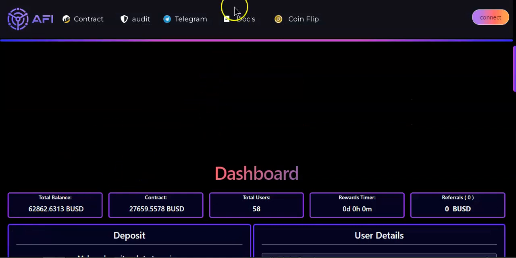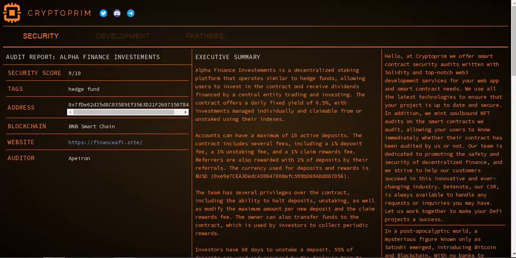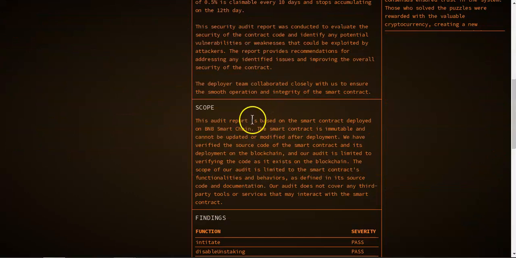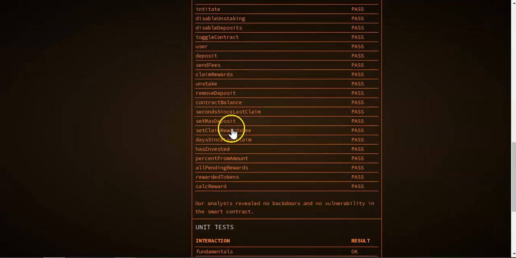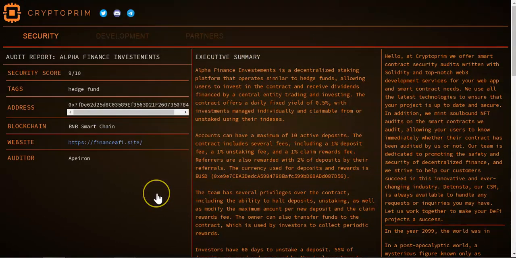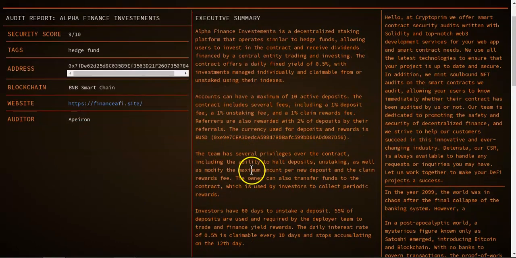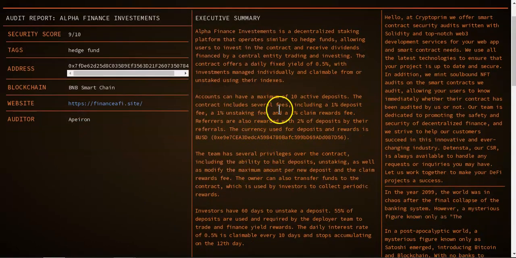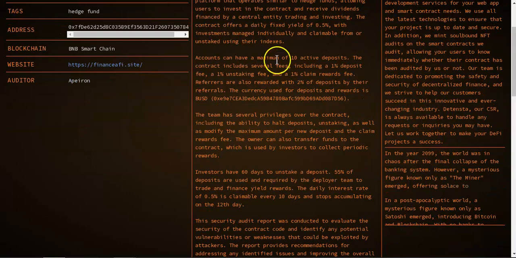Now, the project has been audited, not by Stamp, but by Crypto Prim. Never heard about this company before, but the overall score is 9 out of 10, and the audit looks good. Personally, I don't like this kind of color. It messes up my brain, but it is what it is, guys. So here's the audit. Everything looks good, and over here we also have a summary about how everything works.